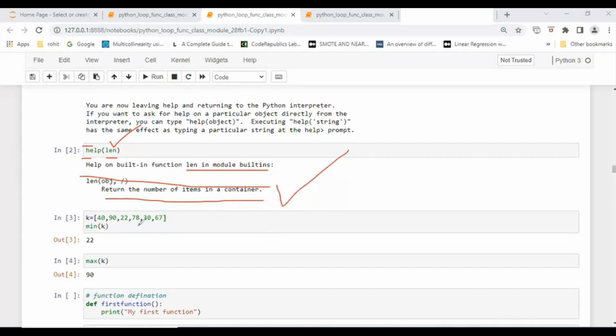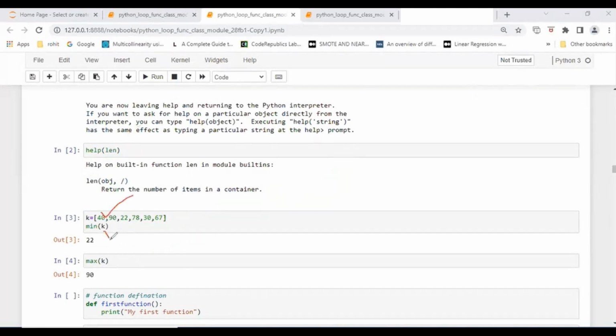Now here I can say K is equal to a list. See here how to use minimum and maximum. K is equal to, a list is given here: 40, 90, 22, 78, 30. Any value you can put in the list. Suppose I want to use the predefined functions minimum and maximum. Tell me what is the minimum number within this list.